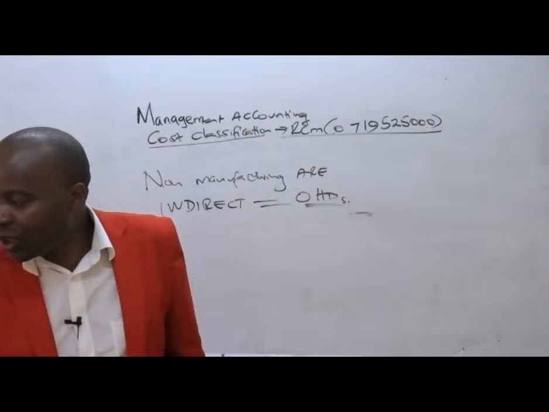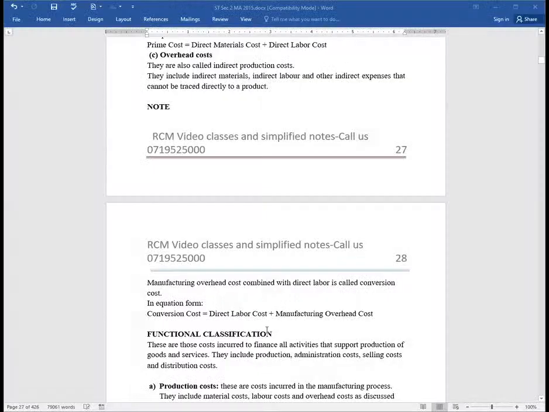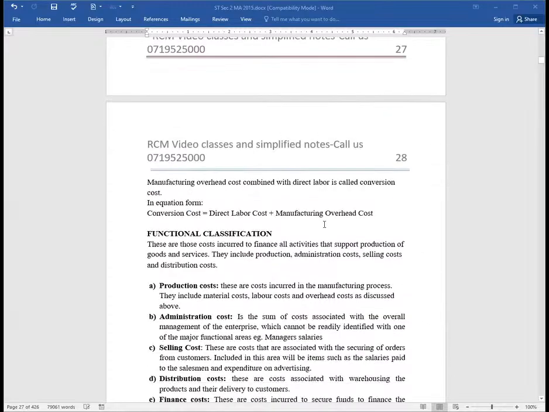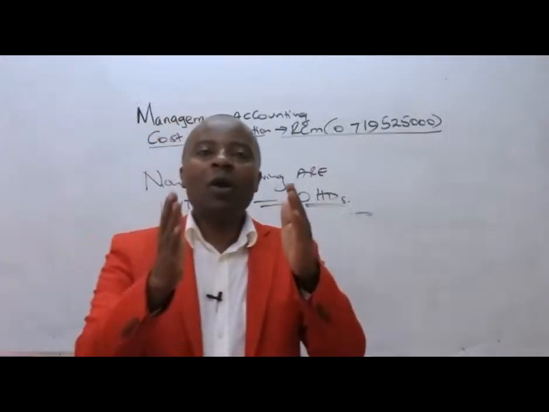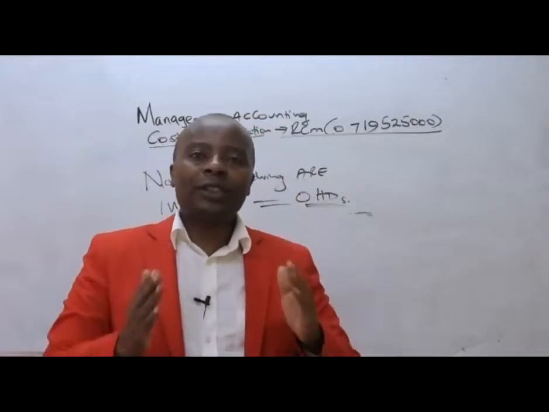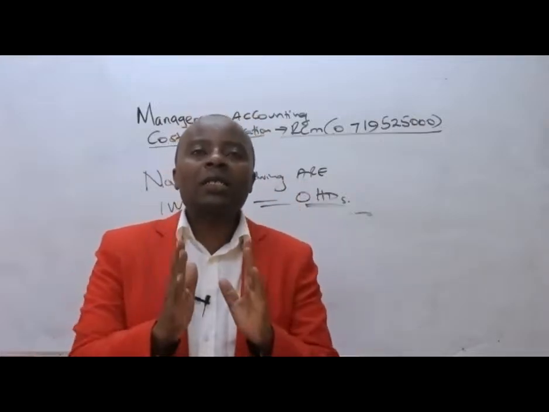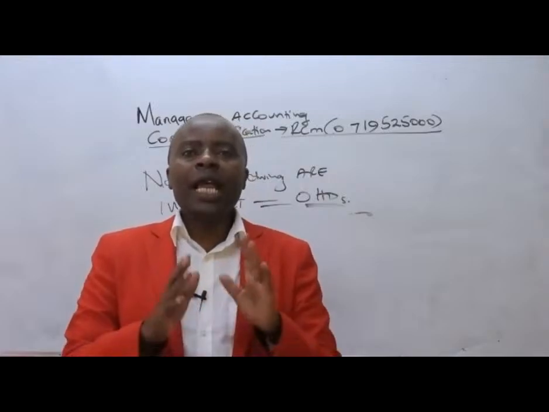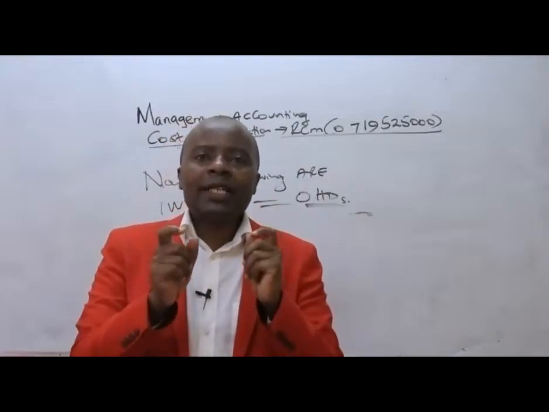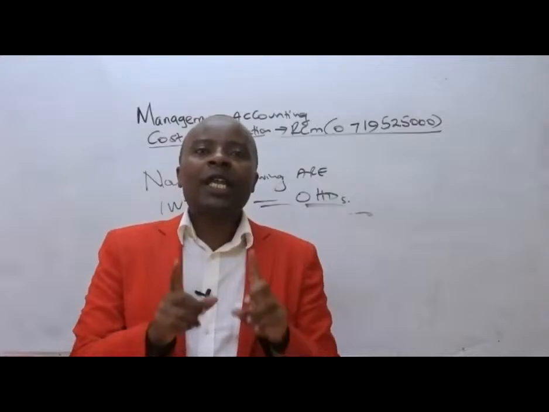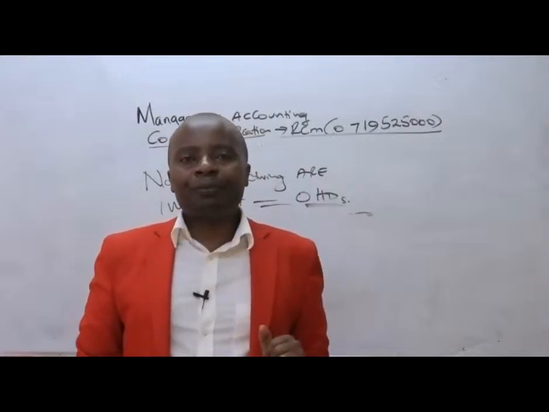Great. Now from there, ladies and gentlemen, we go to another classification, which now is the functional classification. Under functional classification, we shall be classifying our costs in accordance to the various activities or functions that a company does.